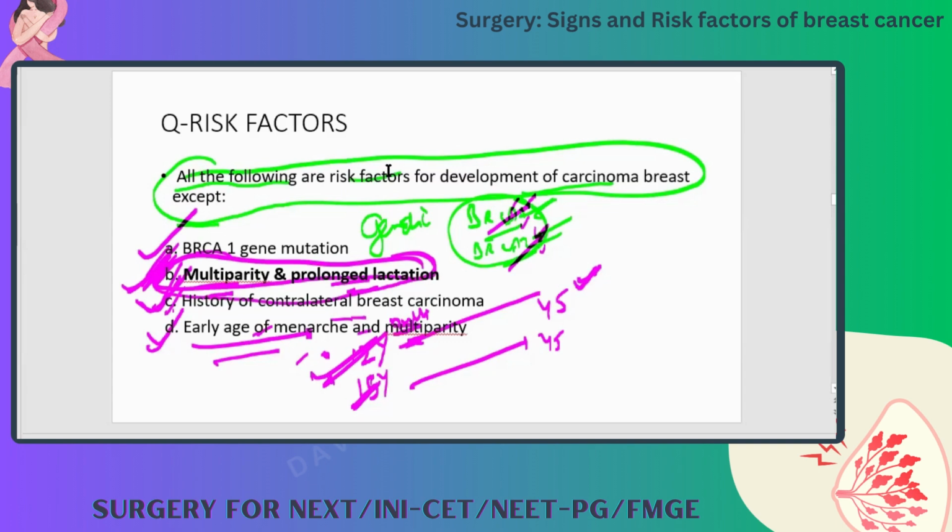Okay, sir. You understand the concept? Yeah, estrogen actually has a positive effect on the breast cells. And this is the reason why the more cycles you go through, the higher the risk of breast cancer. So multiparity and lactation, the patient is not exposed to hormones in this period. If she has conceived, there will be a hormonal break. Even during the lactation period, there will be no menstrual cycles. So this is a protective period.